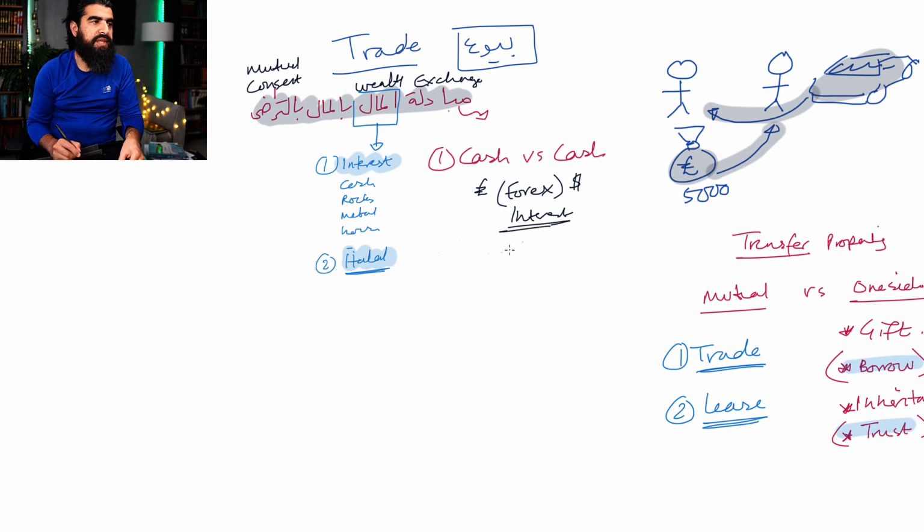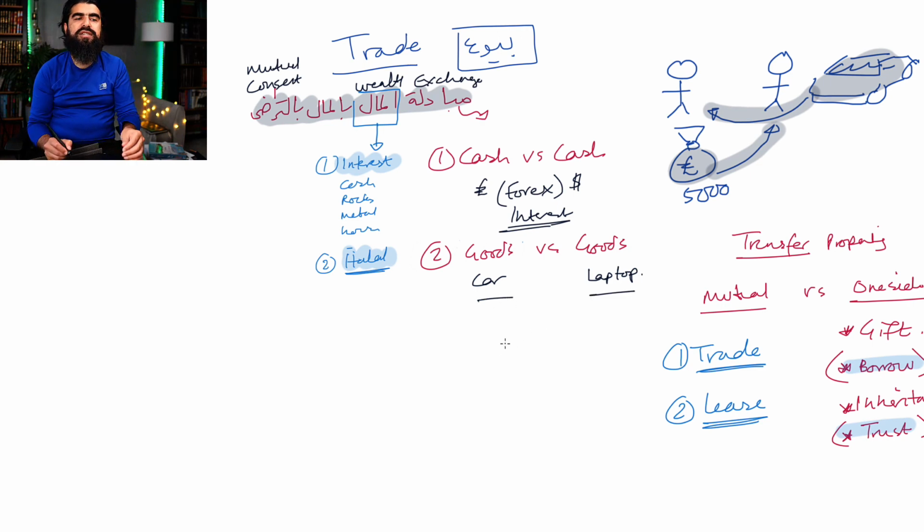Number 2, the second type is what we call goods for goods. Goods versus goods. So non-cash for non-cash. Imagine someone was to give a car for a computer, a laptop. An exchange of car for laptop. This would be considered to be goods for goods. There's no cash involved. This is known as barter. Okay, so bartering, right? So you've got bartering taking place there.